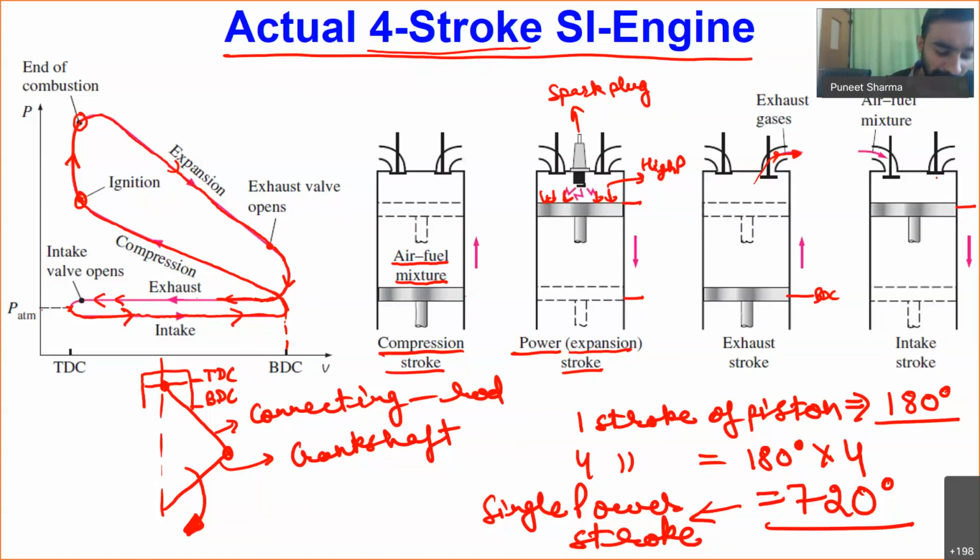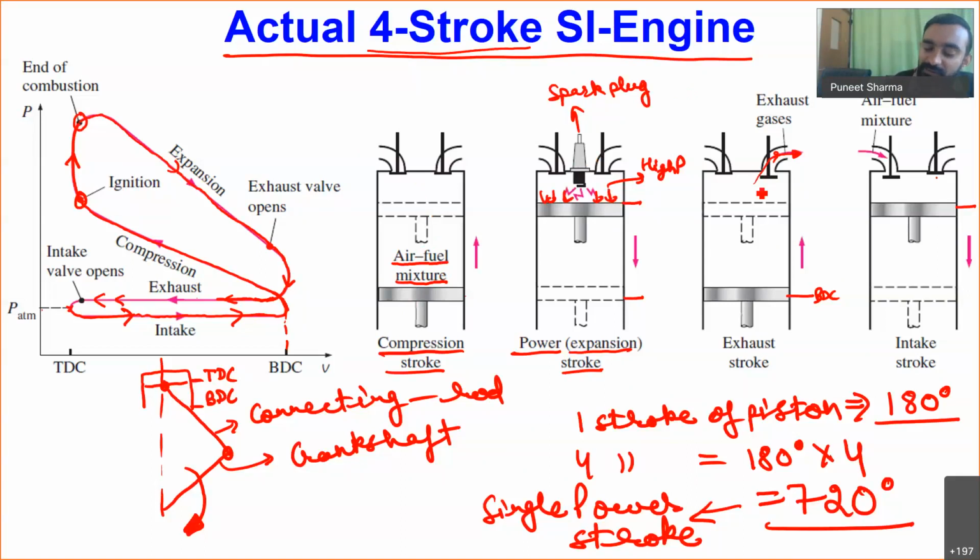So what we will now be doing, we will be considering that we are not having any combination of air and fuel, rather we are having pure air coming into the cylinder. Apart from that, we will be removing this spark plug, and we will be considering that instead of the spark plug, we are having some external source, from which we are adding heat into our engine.